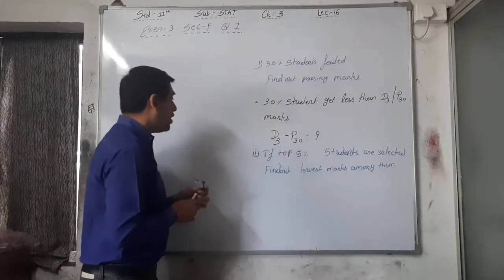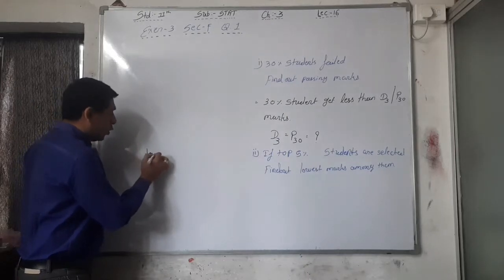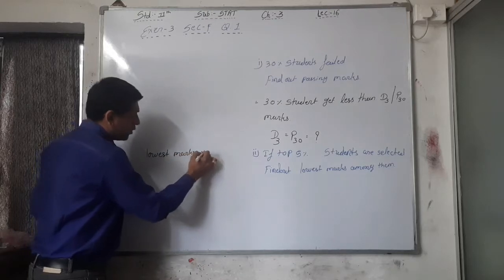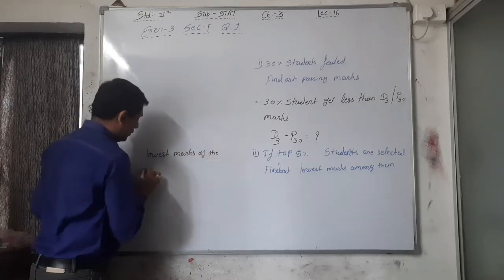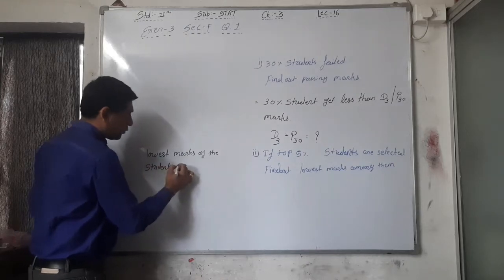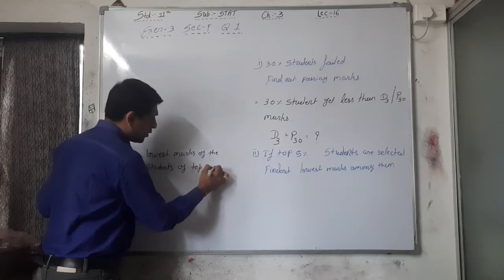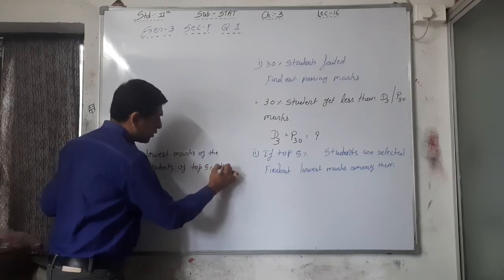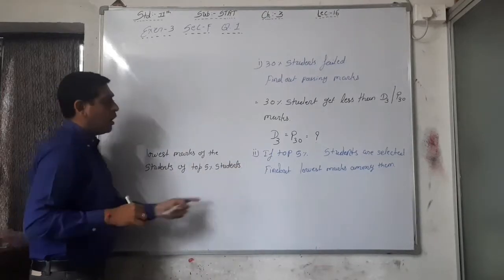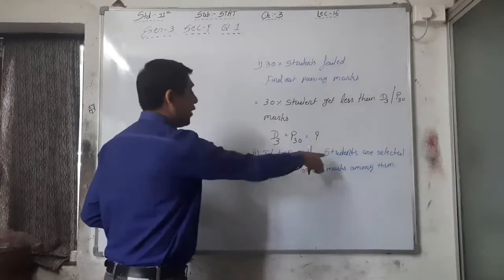Here the original question I am writing here, see that: lowest mark of the students of top 5% students. Among them means what? Among top 5% students.